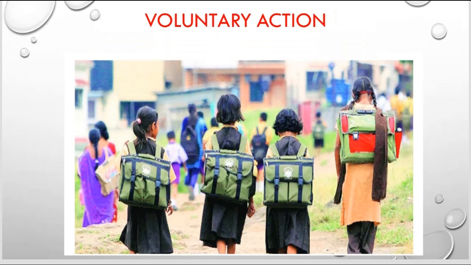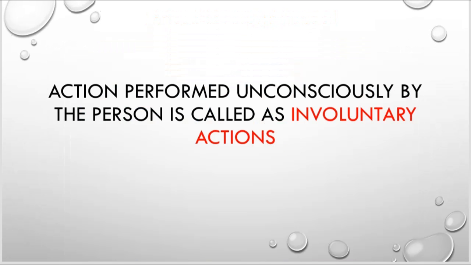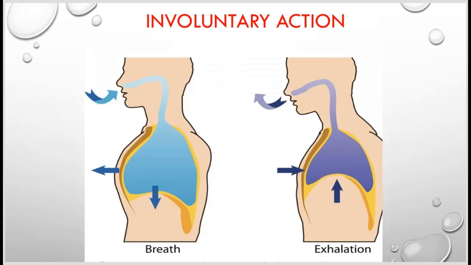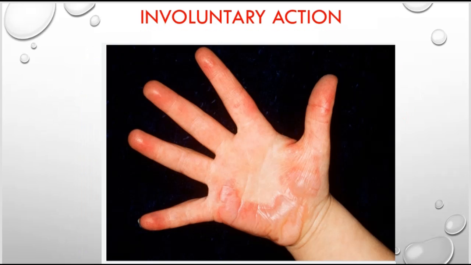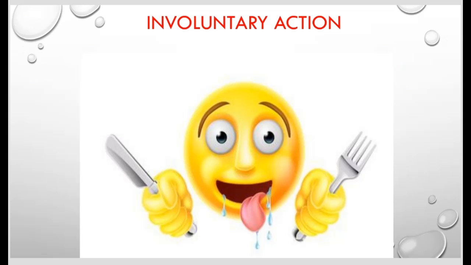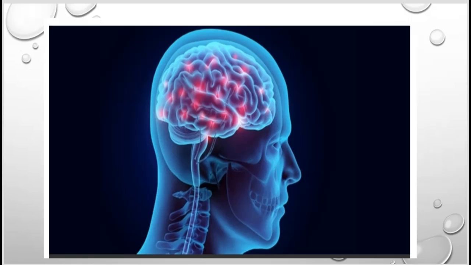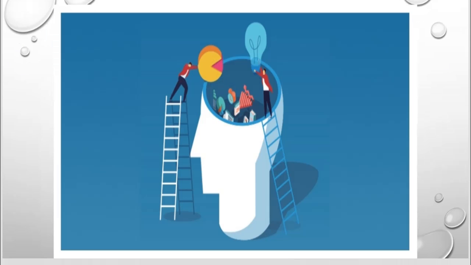coming to school, etc. Now, what is involuntary action? Any action performed unconsciously by the person is called an involuntary action. There are some examples of involuntary actions like your heartbeat, breathing, blinking, removing hand from a hot object, salivation, etc. Nervous system is also responsible for judgment, intelligence, and memory.